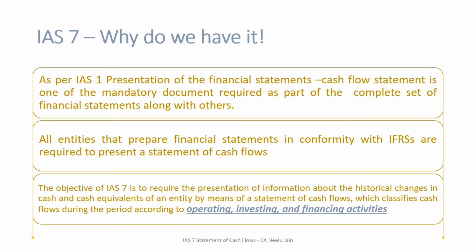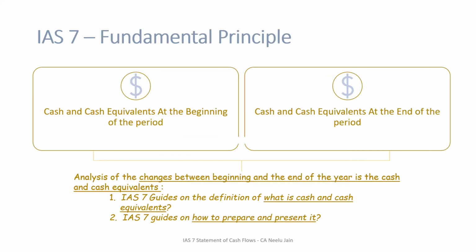Number three, now what is the objective of IAS 7? The objective of IAS 7 is to require the presentation of information about the historical changes. The main point is historical changes. It's not forecasting. Historical changes in cash and cash equivalents of an entity by means of a statement of cash flows, which classifies cash flows during the period according to operating, investing and financing activities.